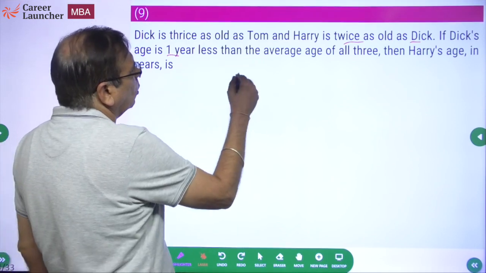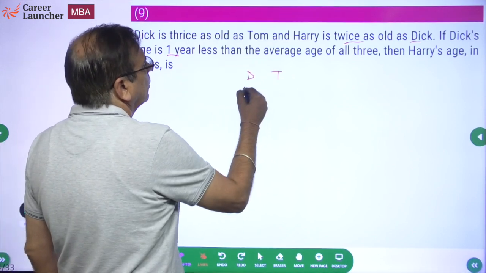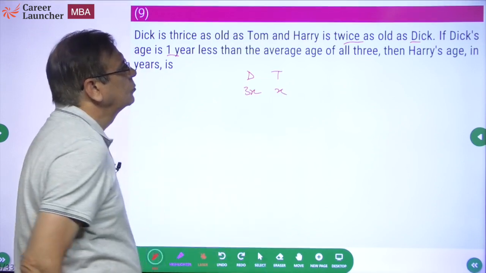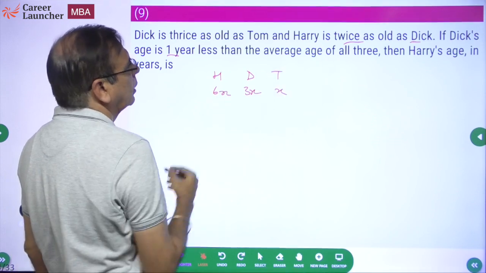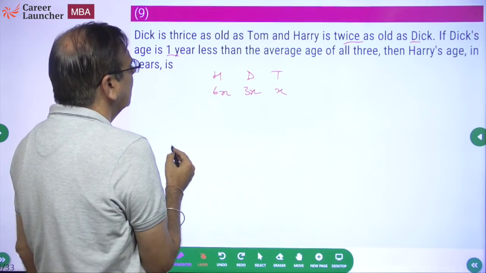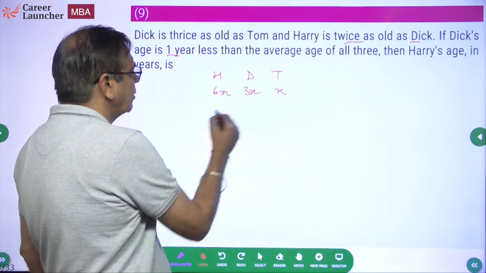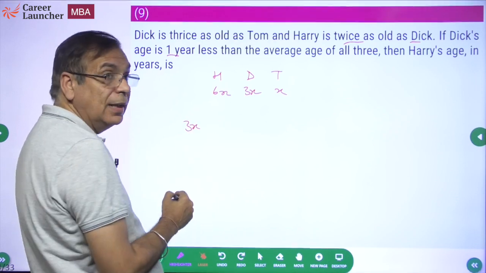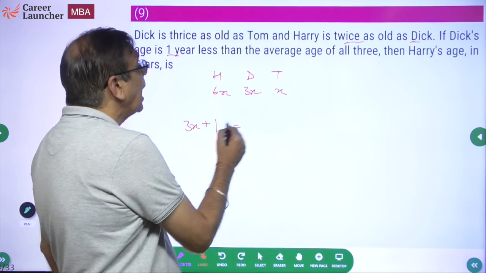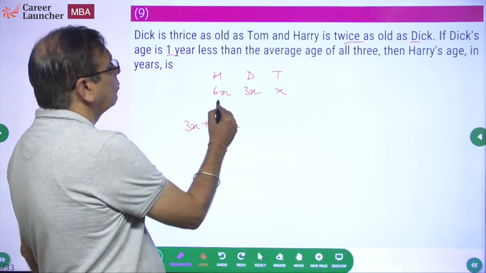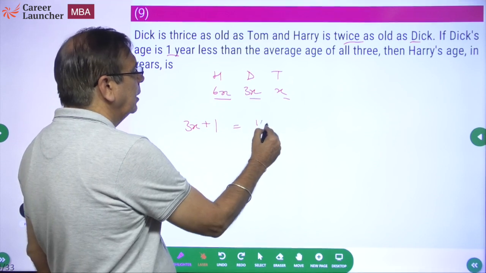Okay, Dick is thrice as old as Tom. So Dick, Tom, 3x, x. Harry is twice as old as Dick. Harry is 6x. Dick's age is 1 year less than the average age of all 3. What is Dick's age? It is 1 year less than the average. So if to Dick's age I add 1, what will I get? Average age of all 3. What is the average age of all 3? 6, 3, 9, 10x by 3.